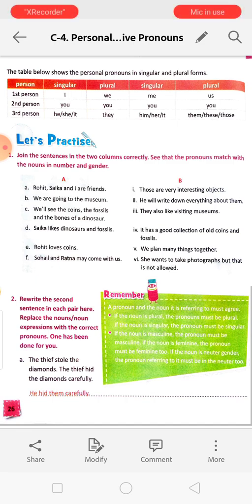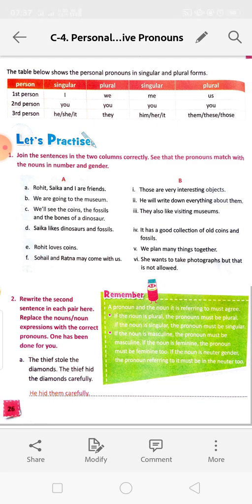Okay. Next, second person, you. You all will be you. Singular will also be you and plural will also be you. Next is the third person. Third person: he, she, it, they. Him, her, it. Them, these, those.